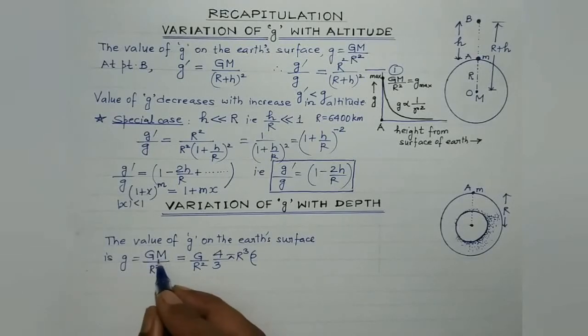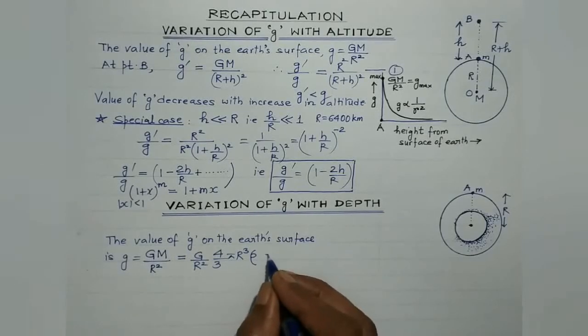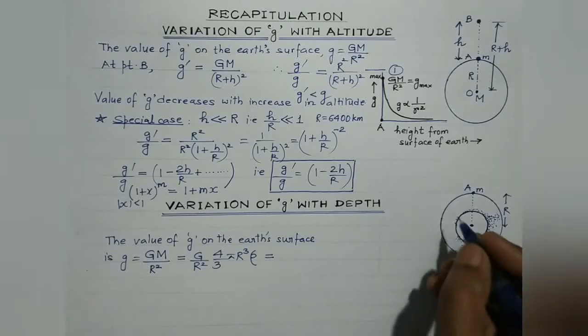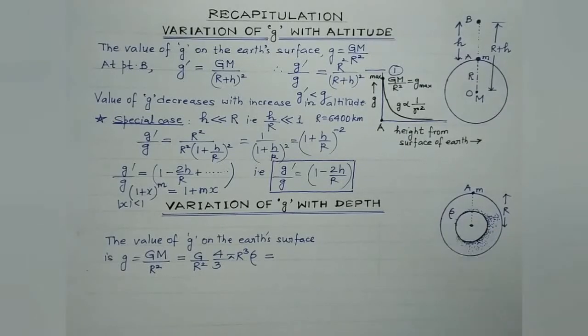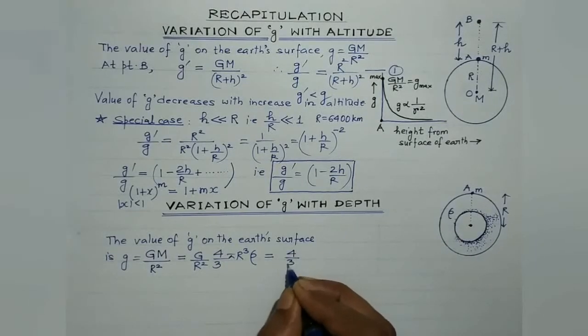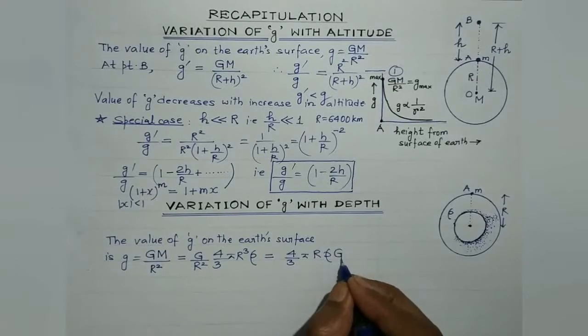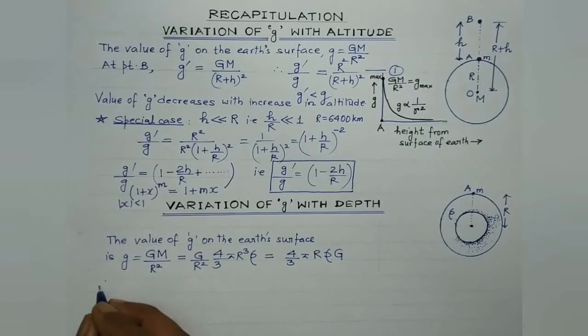So G by R square, and in place of mass of the earth, we have written volume of the earth multiplied by its average density. That is, in terms of density of the earth, the value of acceleration due to gravity at a point on the earth's surface is given by 4 by 3 pi R rho G. Right?